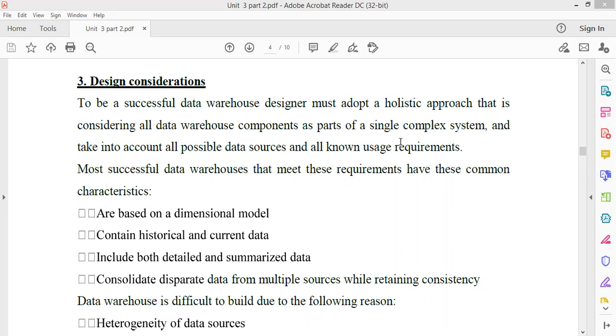Now come in respect to the warehouse. In the warehouse, the design phase is the generation of your summarized tables, the generation of data contents, and the generation of your metadata. While generating all these things, the considerations you need to take care of are part of your design consideration.